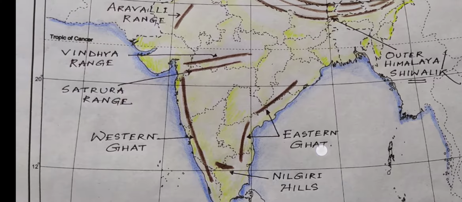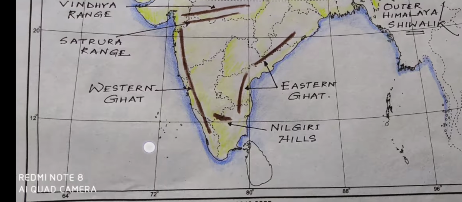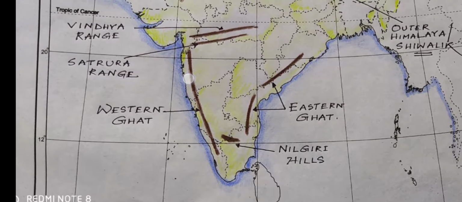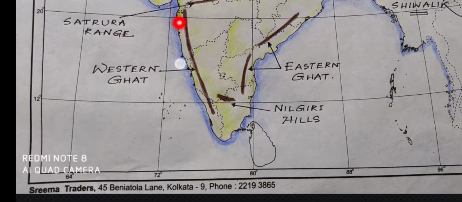Now let's go to the South Indian part. You can see one of the important ranges along the Arabian Sea is the Western Ghat. So this elongated mountain range is called the Western Ghat. It is one of the most important mountain ranges of South India or peninsular India.